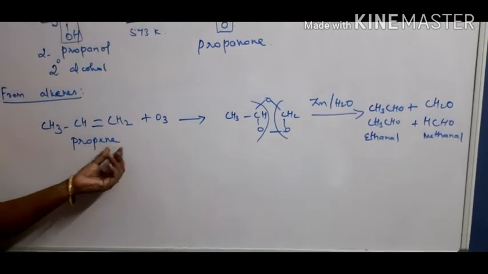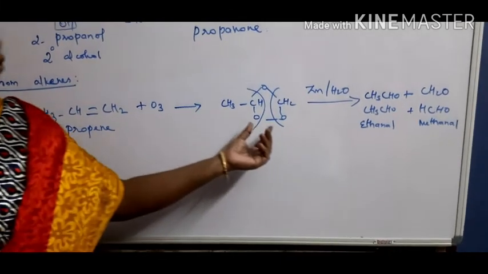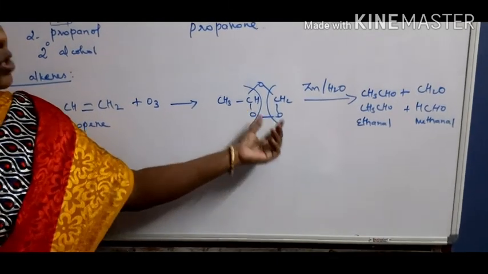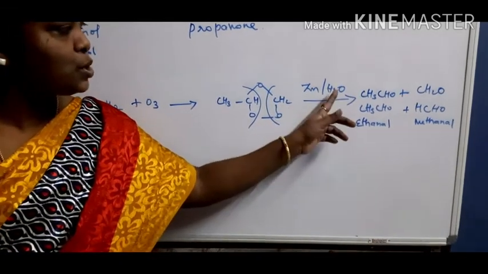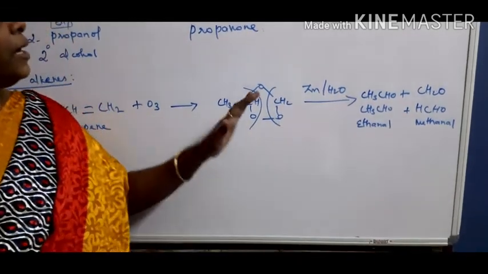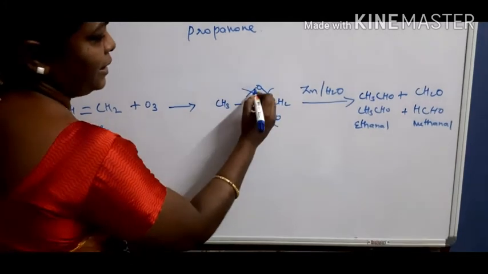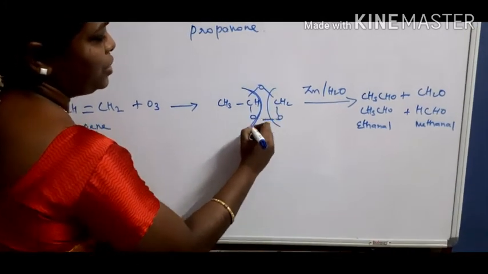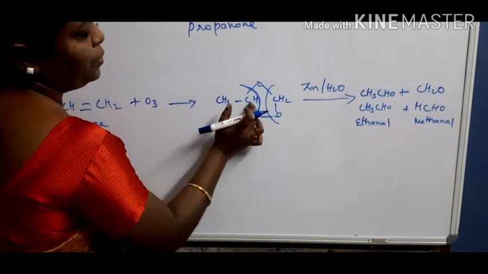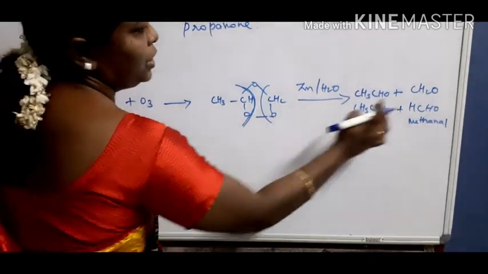Upon alkenes, when it undergoes ozonolysis, first it forms an addition product, which on further subsequent reaction with zinc in presence of water, that means hydrolysis, the bond cleavage takes place as like this, correct? It just cleaves as like this. Between the two oxygen atoms you cleave. Therefore, it forms CH3CHO. Here also it forms CH2O.